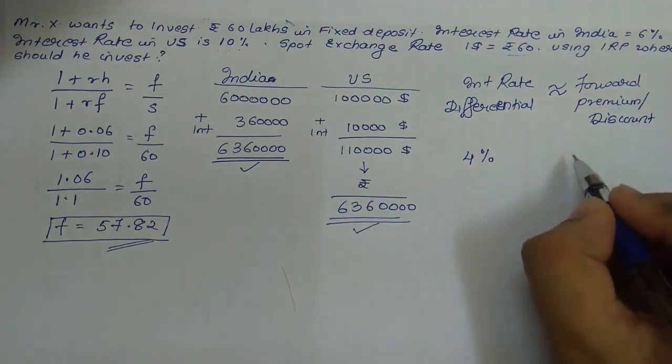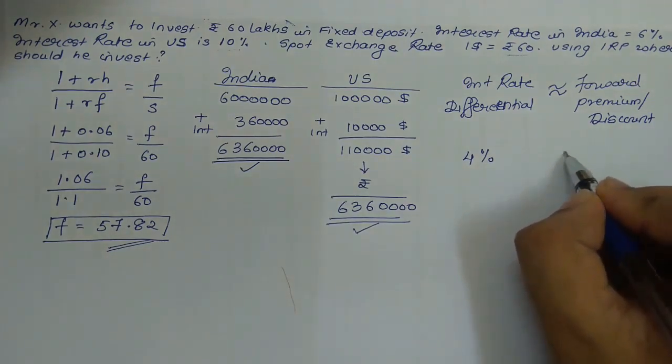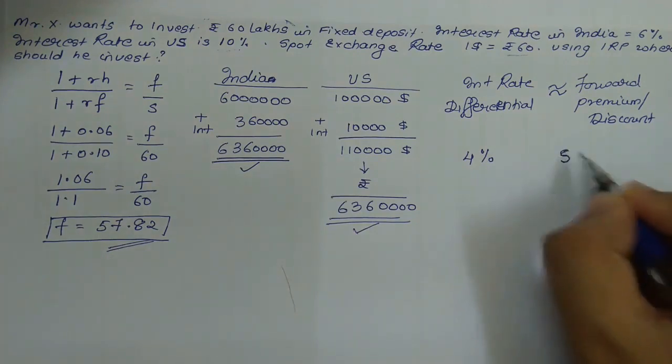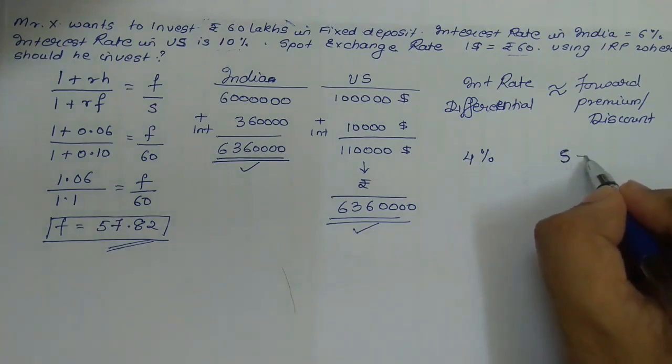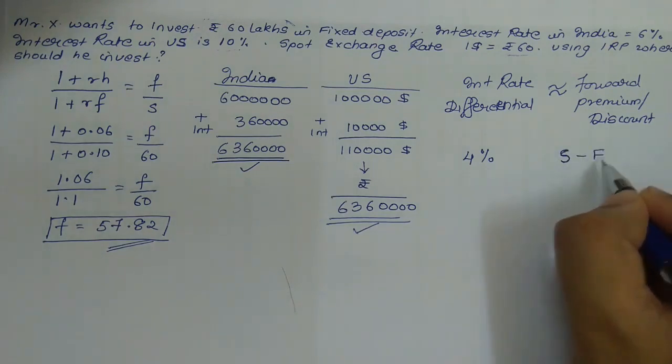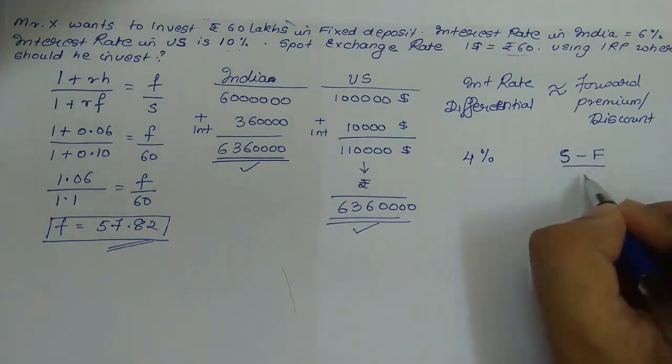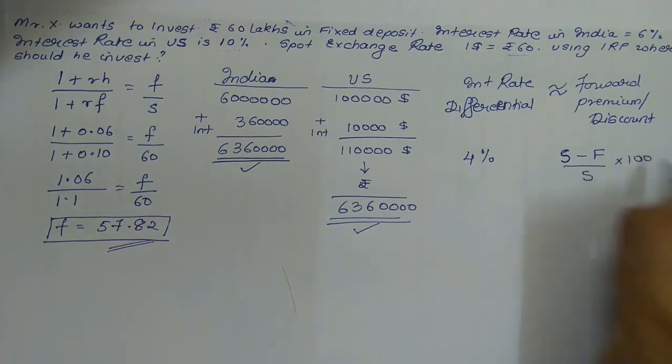So now we need to calculate the forward discount given in this sum. Since it is a forward discount, the formula will be spot minus forward upon spot into 100.